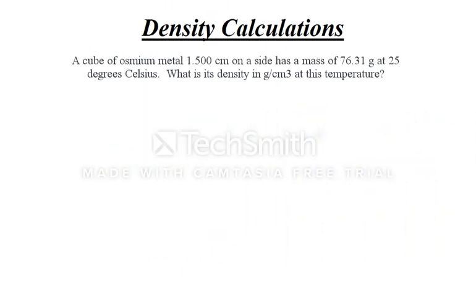Here's a good example. Suppose we have a cube of osmium metal, 1.500 centimeters on a side, which has a mass of 76.31 grams at 25 degrees Celsius. What is its density in grams per centimeter cubed at this temperature? The first thing we want to do is write down the equation. Density is equal to mass divided by volume.